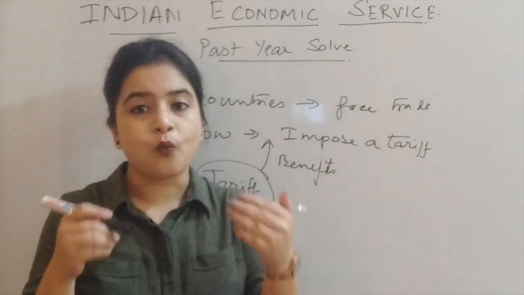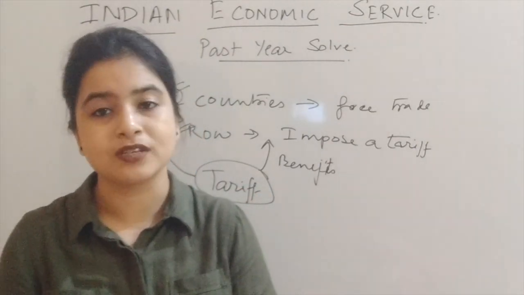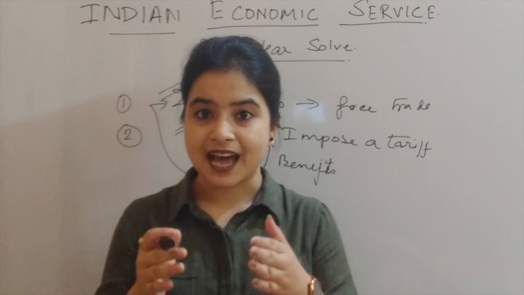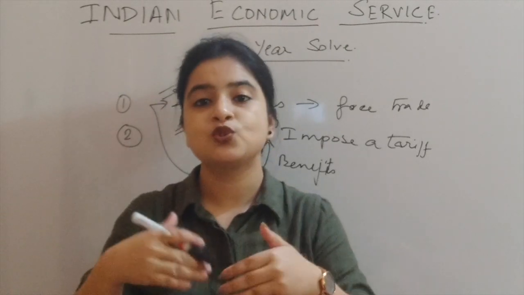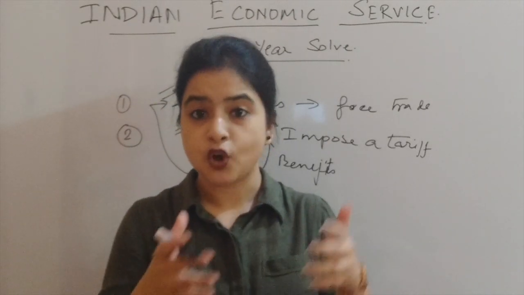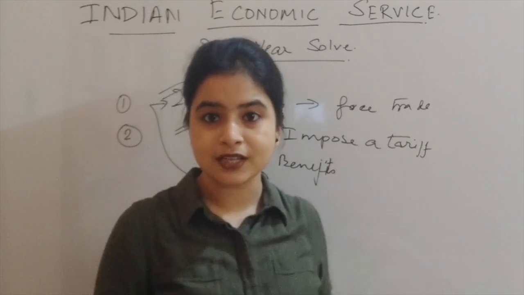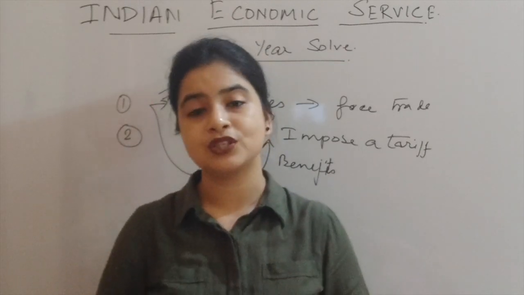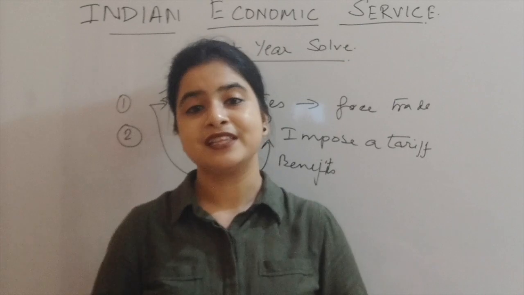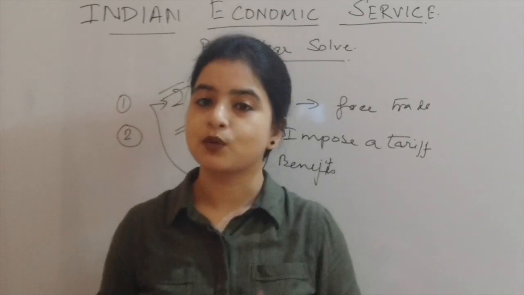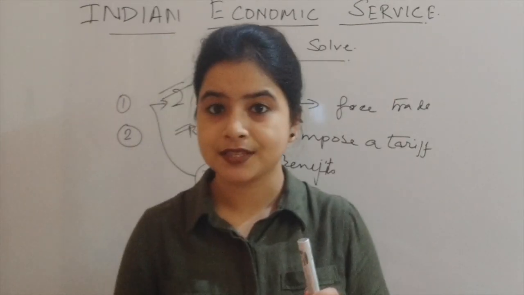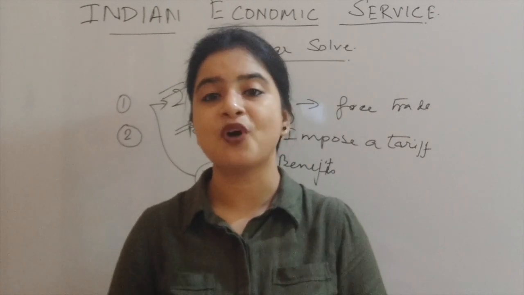What we can find from this discussion is that tariff leads to changes in the price of imports for the importing country, and it also lowers the price for the exporting country. The question asks us to find the net economic welfare.